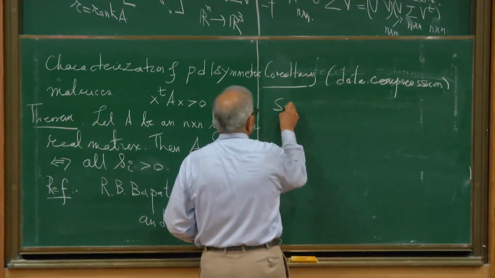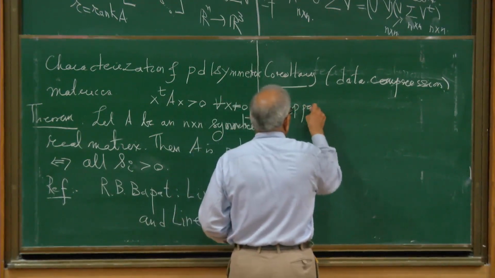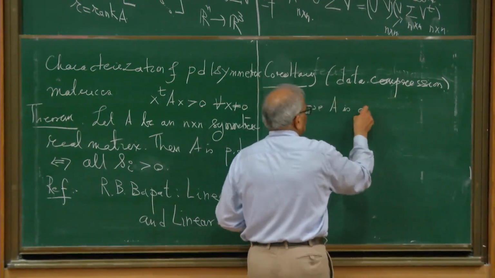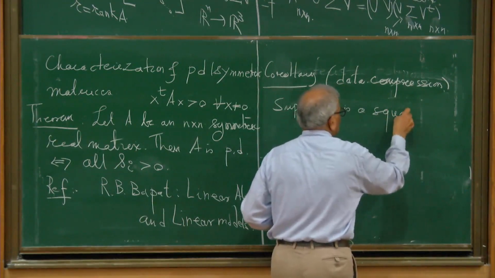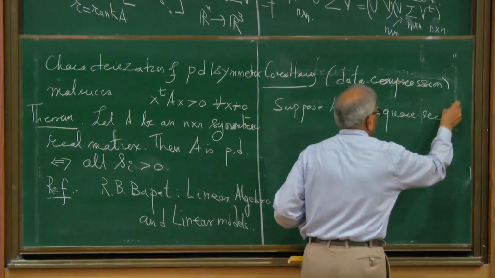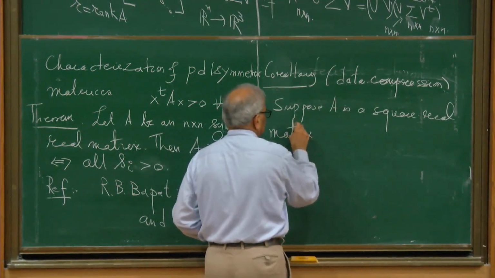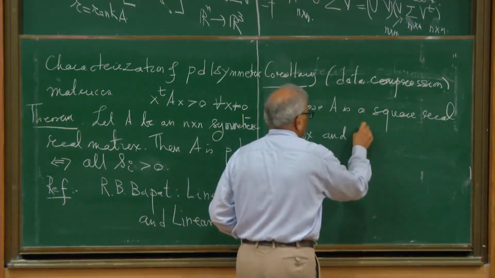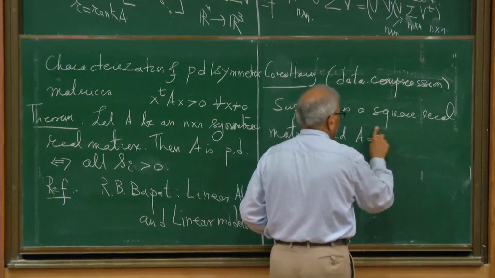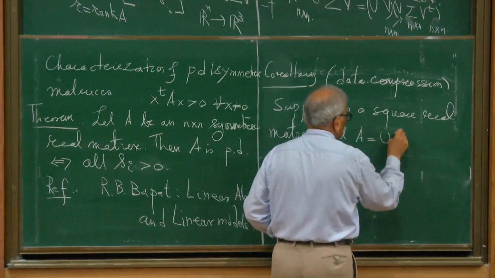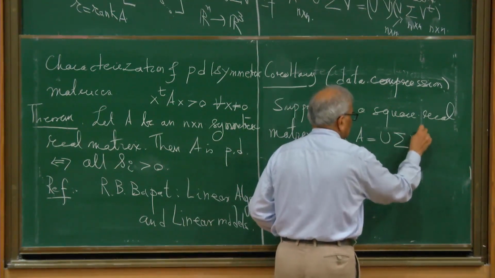So suppose A is a square matrix, and A can be written as U sigma V transpose.